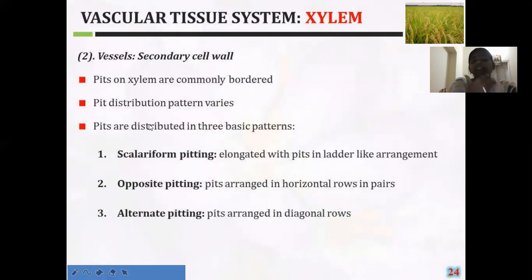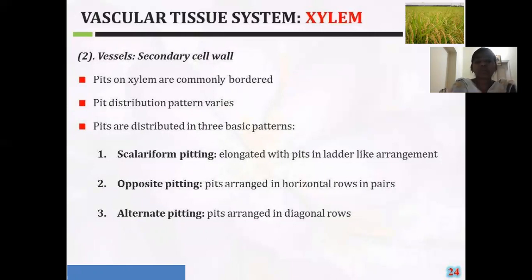Here the vessels are showing three main types of fittings: the scalariform fitting, the opposite fitting, and the alternate fitting. In the scalariform fitting, the pores are present on the vessels, arranged in the form of a ladder. That means the pores on the vessels show a ladder-like arrangement.